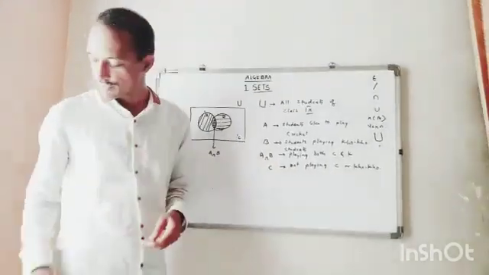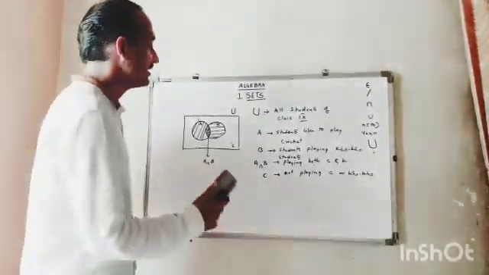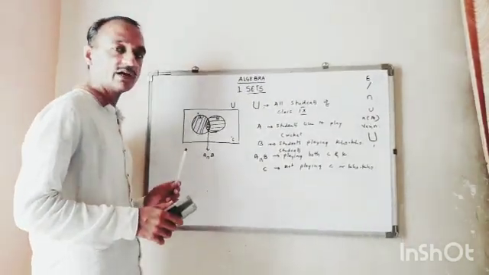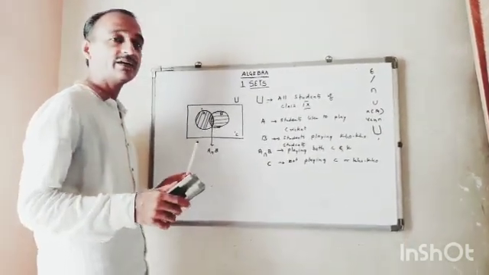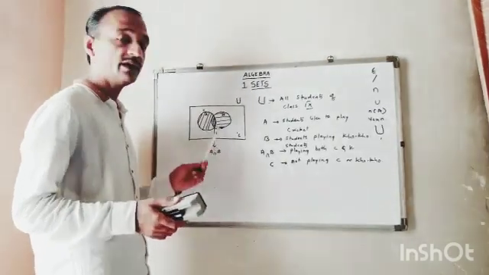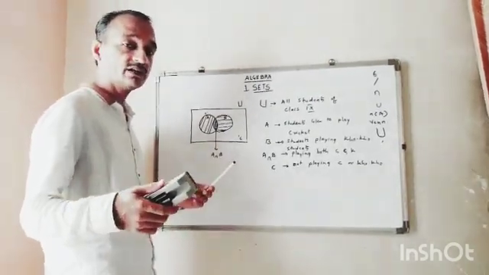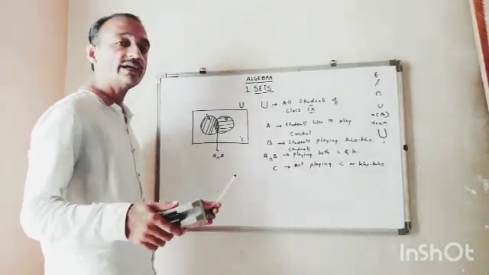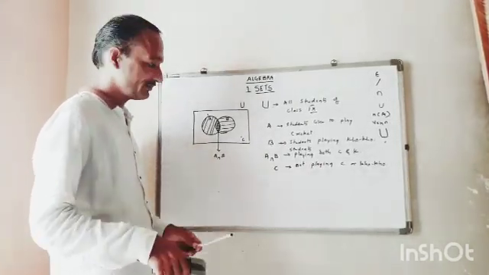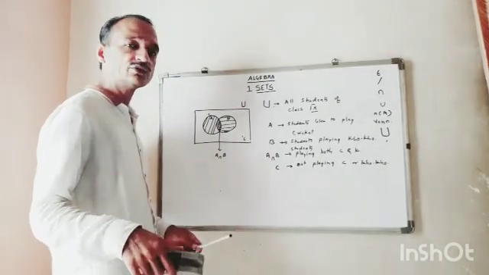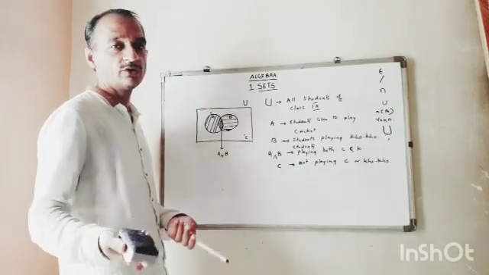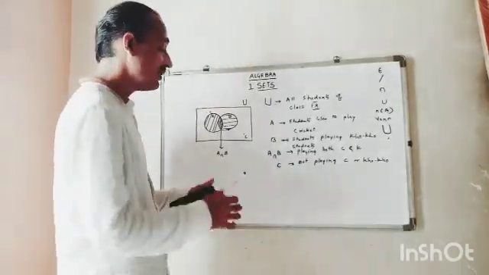So from this we can say, for example, if A is the set of students who like coffee, B the students who like to drink tea, and some students who like to drink tea and coffee both. But at the same time, there are some students who neither drink coffee nor tea. So how will we do it?